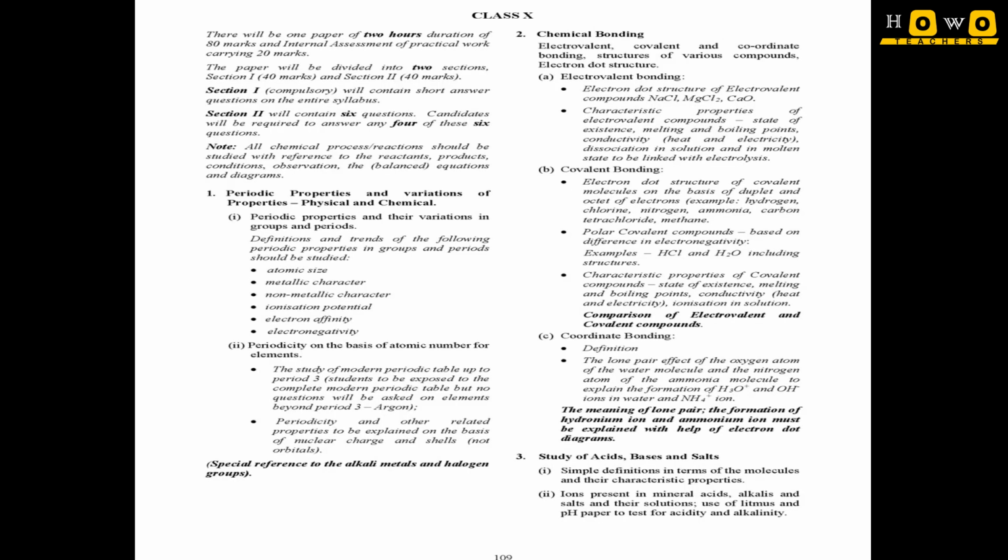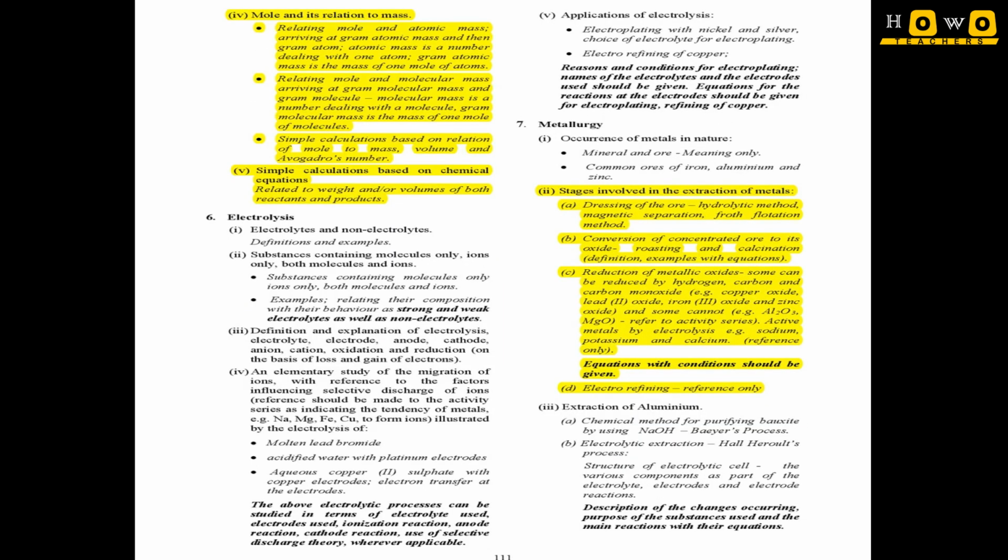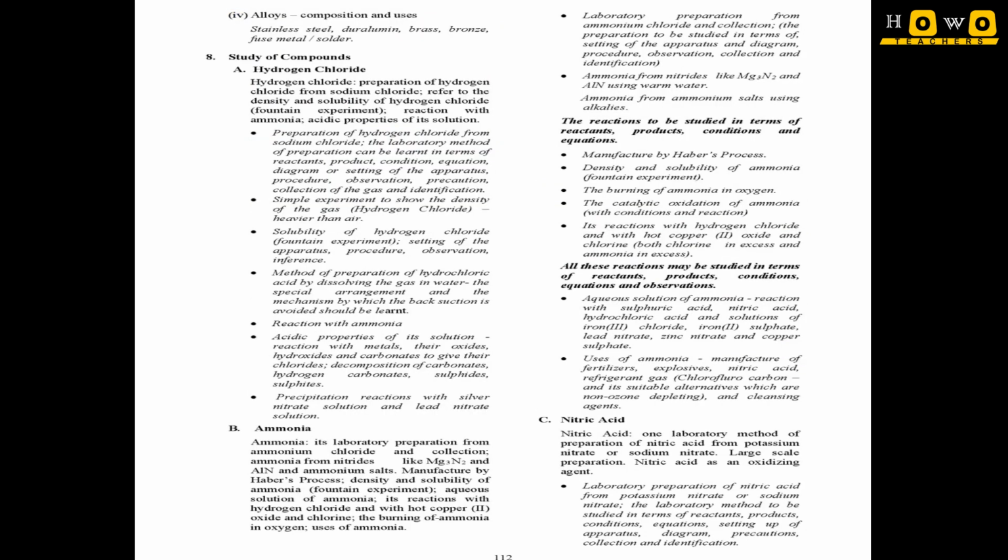Now let us see the chemistry of 10th class. First and second units of 10th class are also the same as it is. In the third unit, that is acids, bases and salts, the last topic is removed, that is the method of preparation of normal salts. In the fifth chapter, that is mole concept, only the topic vapor density and its relation is there, all other topics are removed. In the metallurgy chapter, the stages involved in extraction of metals have been removed.